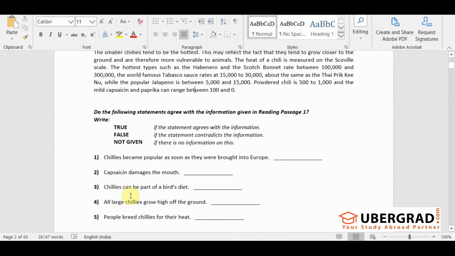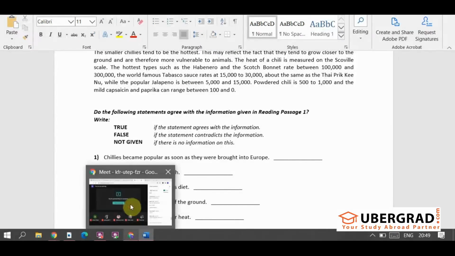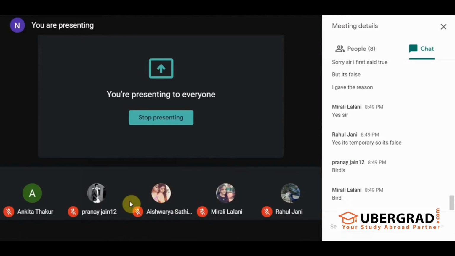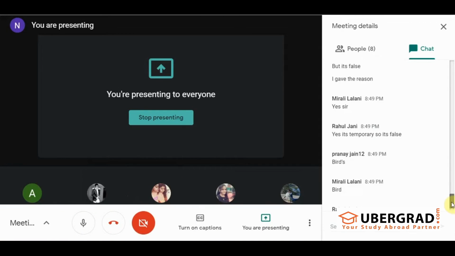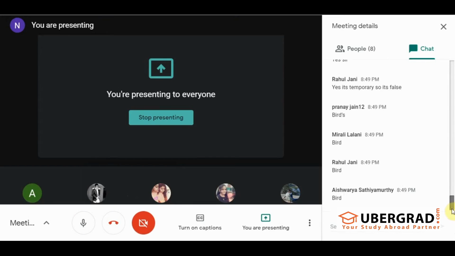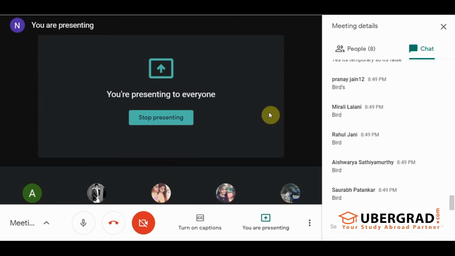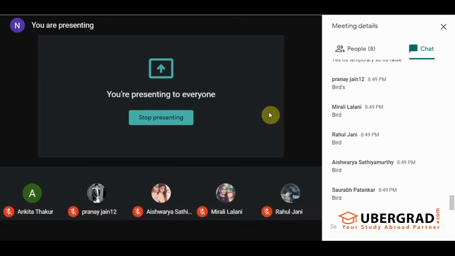The third question says chilies can be part of a bird's diet. What can be a keyword? A bird, yes, bird's diet or bird can be a keyword, right? Good. Remember one thing, never take the title of the passage as the keyword. Why?